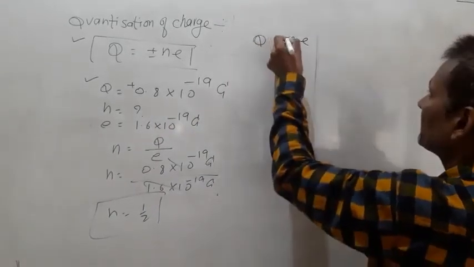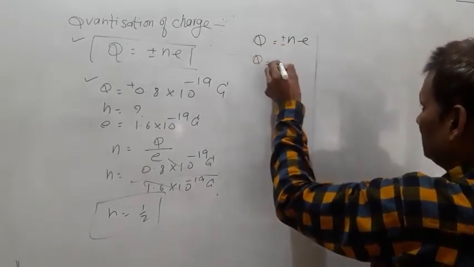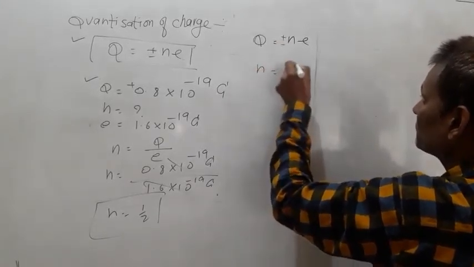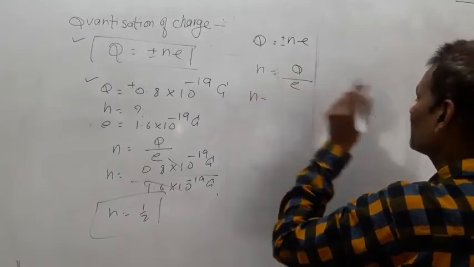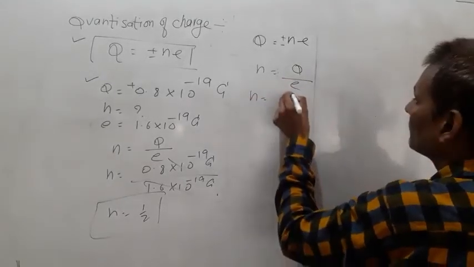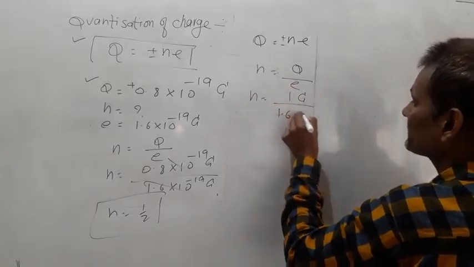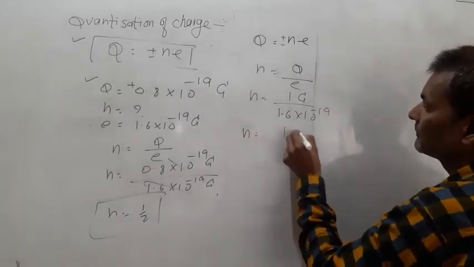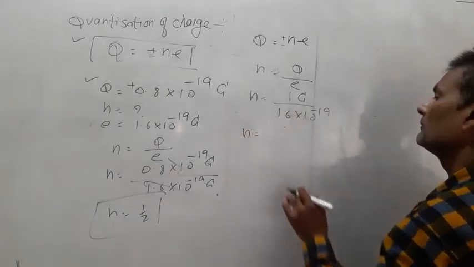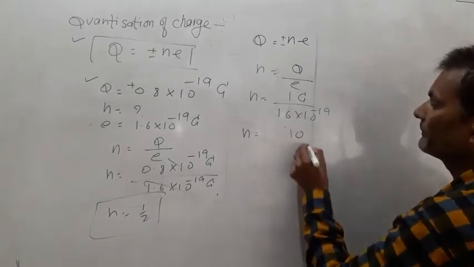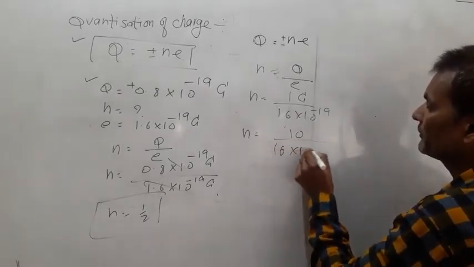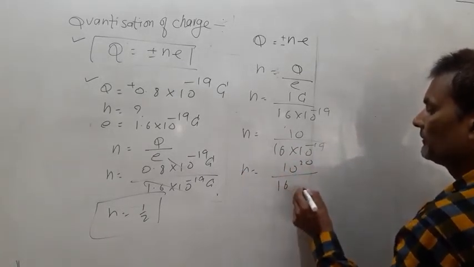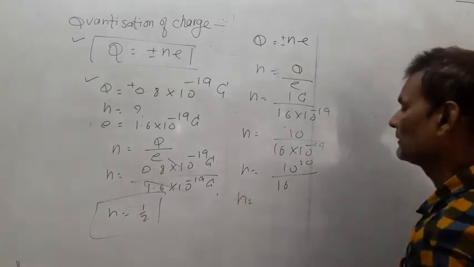Q equals plus minus n into e. n equals Q by e. Q is 1 coulomb, e is 1.6 into 10 to the power minus 19 coulomb. Here n equals 1 upon 1.6 into 10 to the power minus 19, so n equals 10 to the power 20 upon 16.